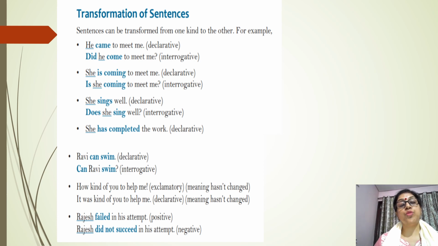Like, he came to meet me. This is a declarative sentence. When you change it into a question, he came is a simple past. So when we convert it from declarative to interrogative, we will write did, because came is the past form of come. So did will come, then he, then the present form of the verb: did he come? Did he came? It will not be there. Did he come to meet me?